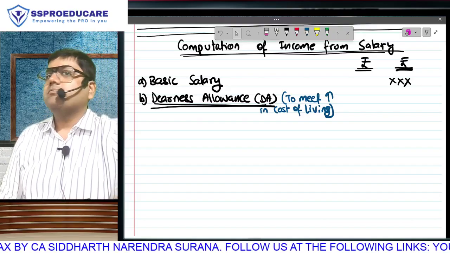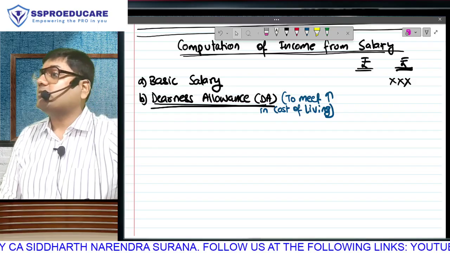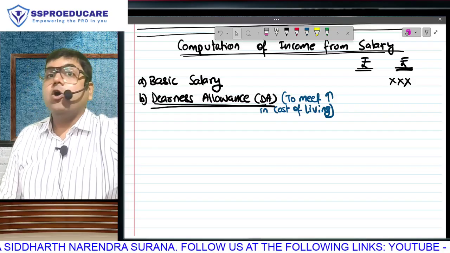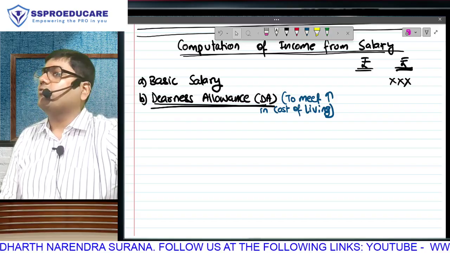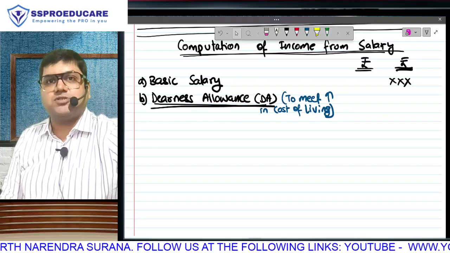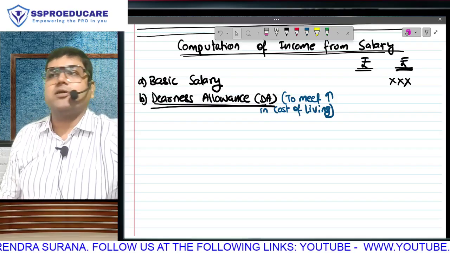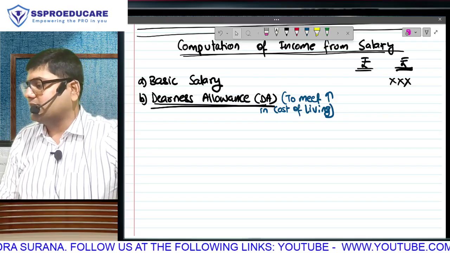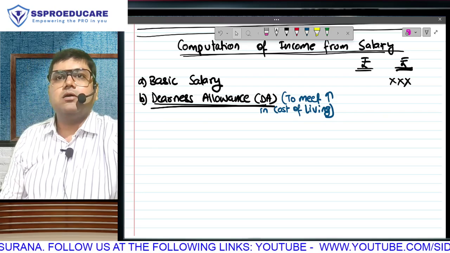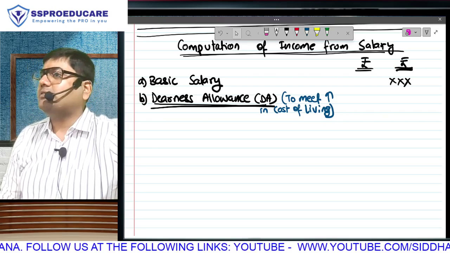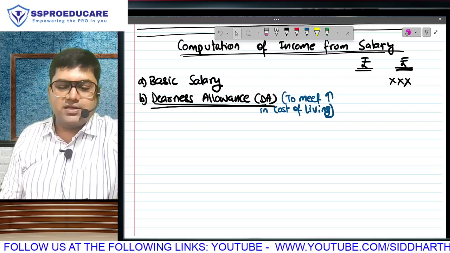First, basic salary, the fixed monthly amount for which you join the job. Over and above basic salary, your employer will give you two things: allowance is monetary, perquisites non-monetary. Everything will be taxable. The first, biggest and most important allowance that you will get is dearness allowance, because things in the market are becoming expensive. To meet the rise in cost of living, your employer will give you kya bro?